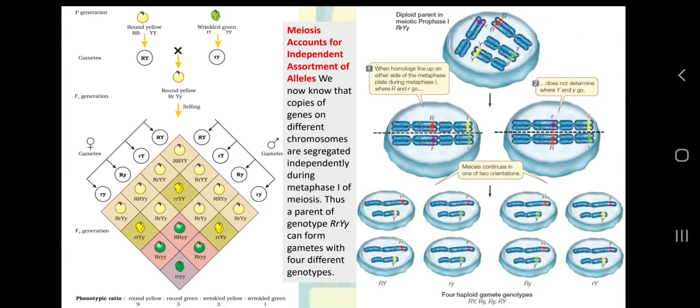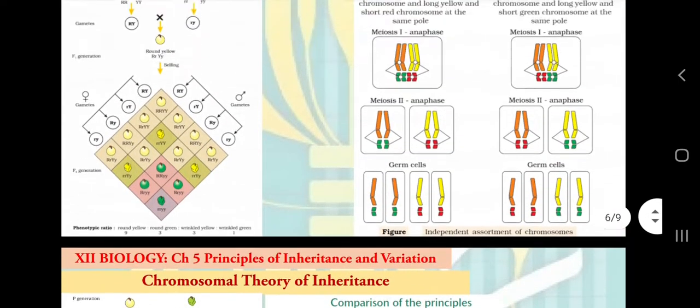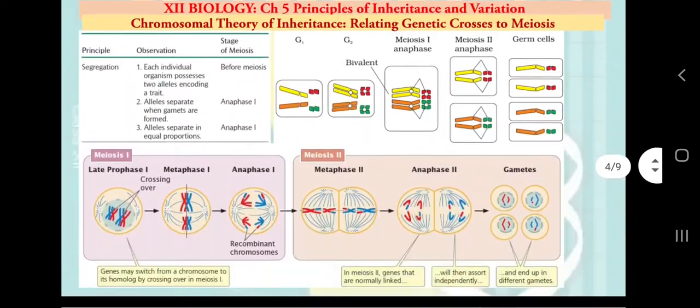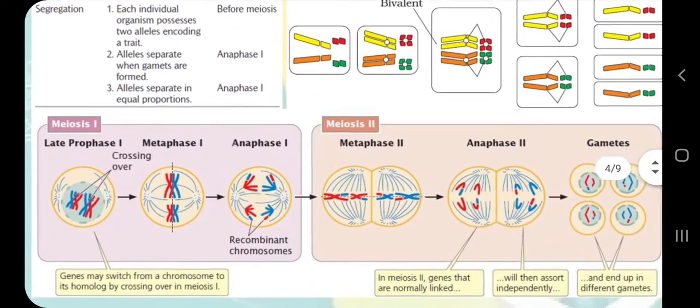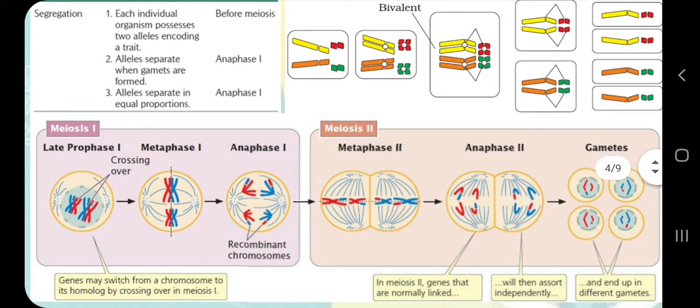And this is not a very simple case. If you have understood this, that if genes are located on the same chromosome, they may be linked, and if genes are located on different chromosomes, as in this case, they may be independently assorting. There is one more phenomenon I want to draw your attention to in meiosis. Again, I am requesting you, if you are planning to watch my next video on linkage and recombination, please recall the knowledge of meiosis. That will help you better understand this chapter of genetics.